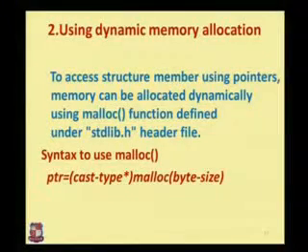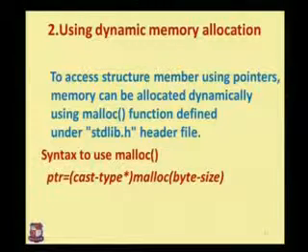In the next point, we are using dynamic memory allocation. In dynamic memory allocation, to access the structure member using pointers, memory can be allocated dynamically using the malloc function. Malloc represents memory allocation, which is defined in stdlib.h. The standard library header file is used to represent malloc, calloc, free and flush.